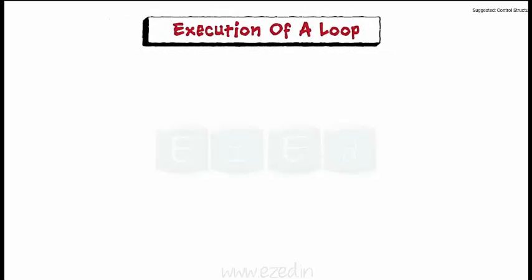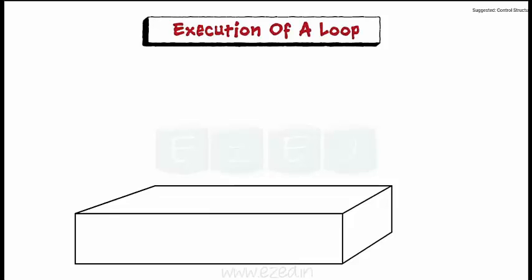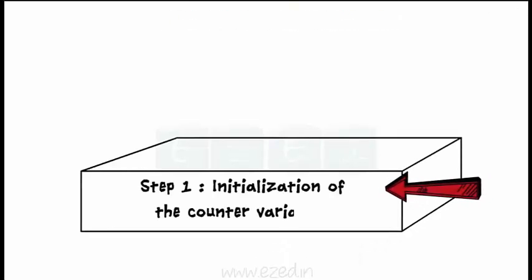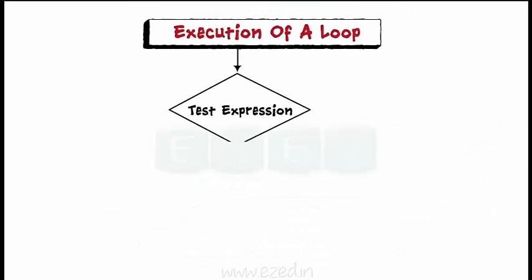Let's learn the basic working of the loop. The processes associated with all the loops are: Step 1 is initialization of the counter variable. The initialization process assigns a value to the counter variable. Step 2 is evaluating the test condition. The test condition is evaluated, and based on its result, a decision is taken whether to continue execution of the loop statements